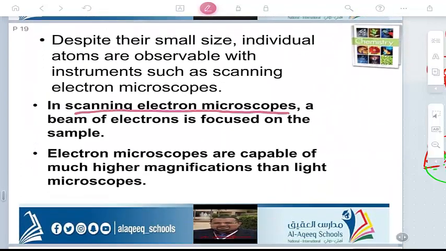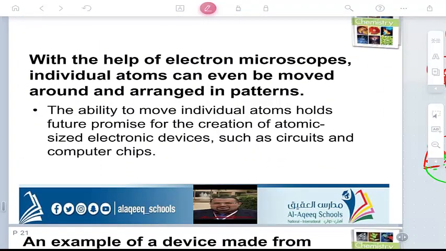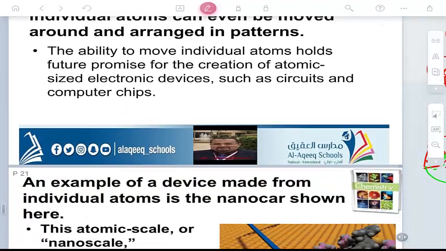They make a beam of electrons and focus it on the sample of atoms that we need to see, and they could magnify it, and they saw the atoms. By seeing the atoms, you can study their behavior, whether these atoms are in your body, in something non-living, or anything. You can create devices, circuits, and computer chips by being able to see that.